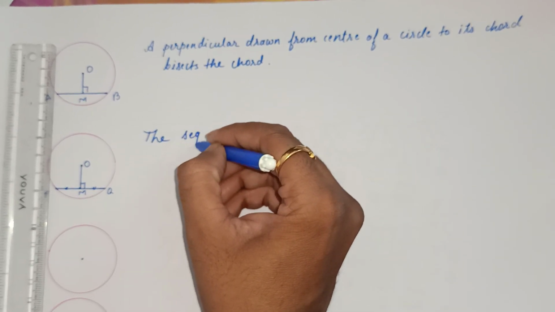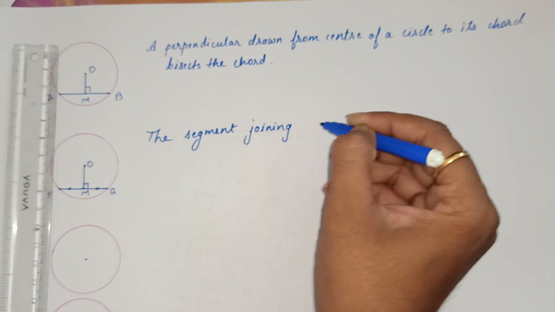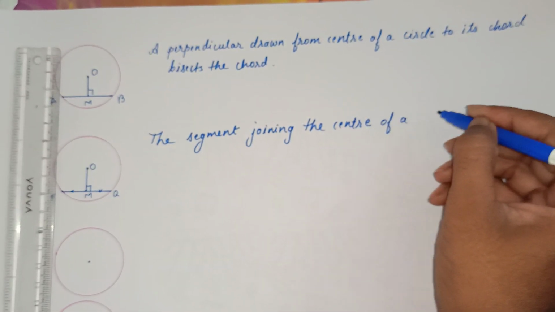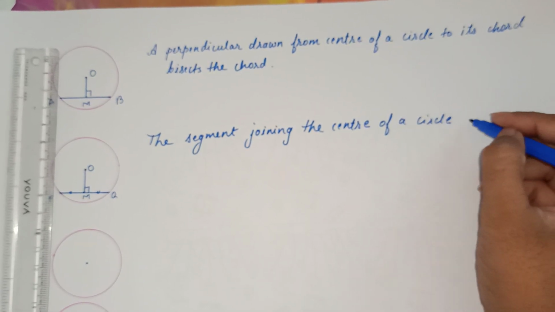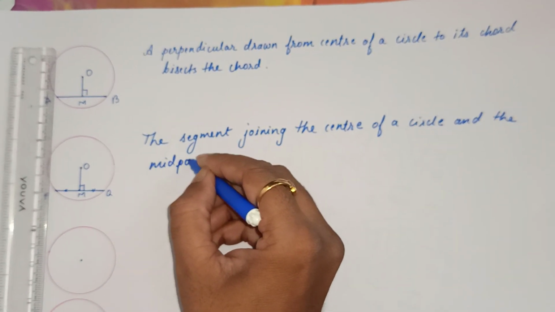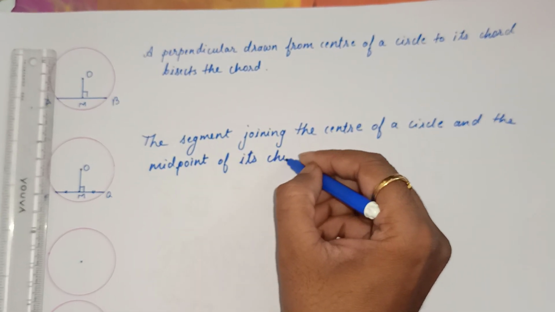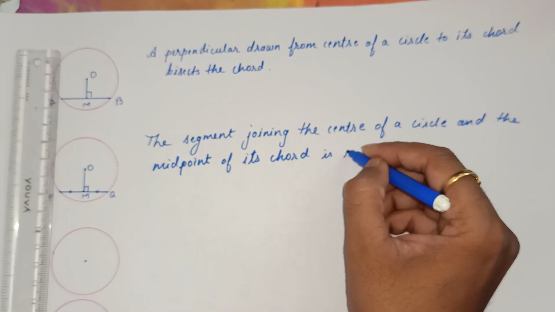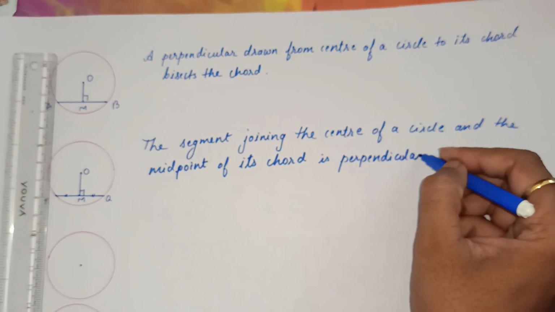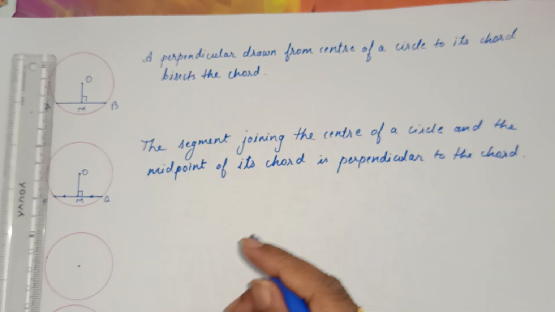So what did I say? The segment joining the center of a circle and the midpoint of its chord is perpendicular to the chord. I hope you have understood this. Let us see the next one.